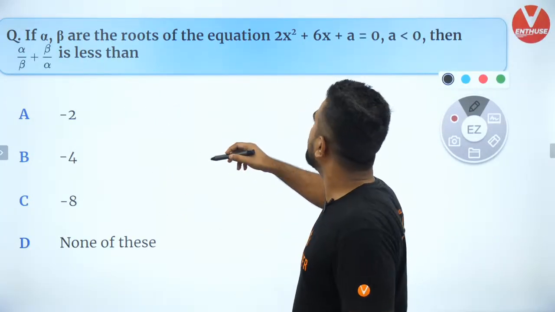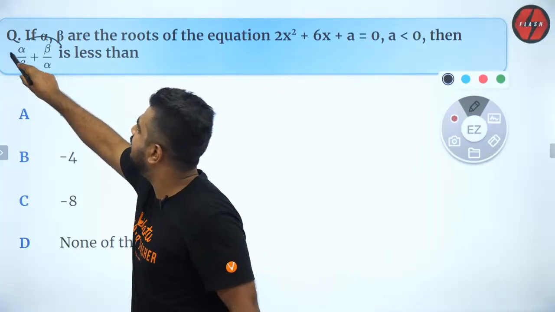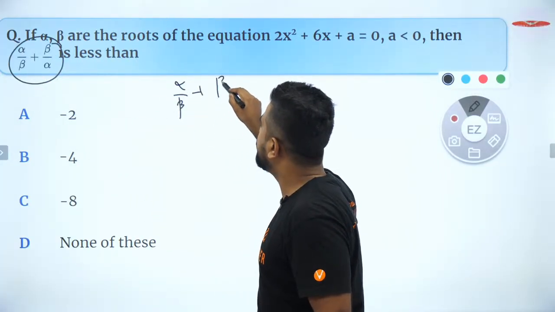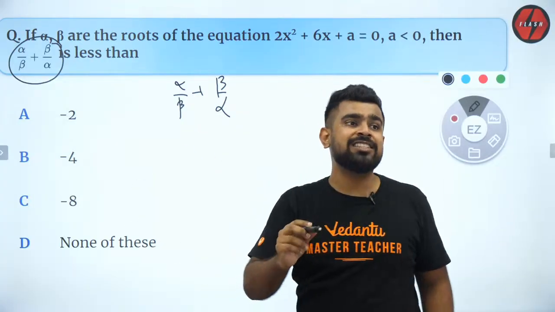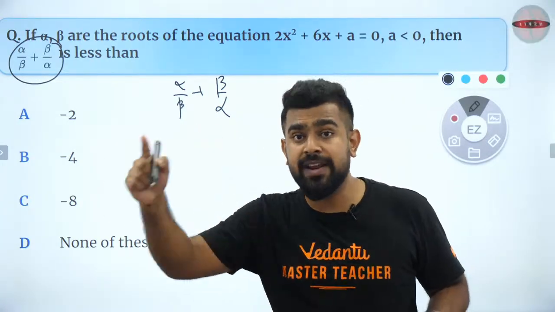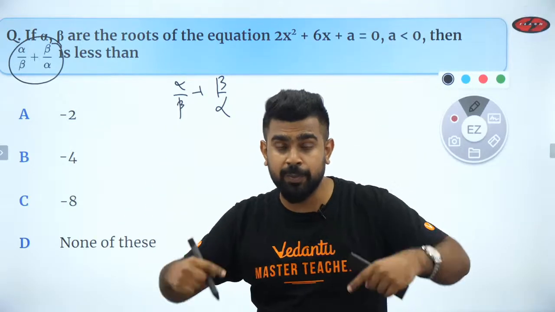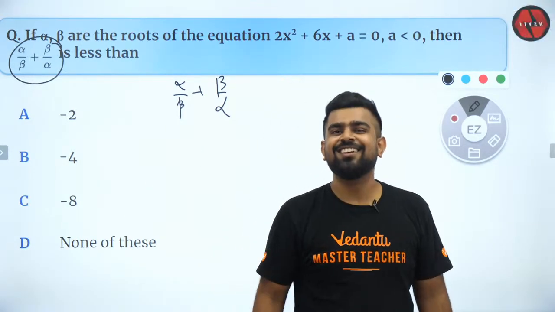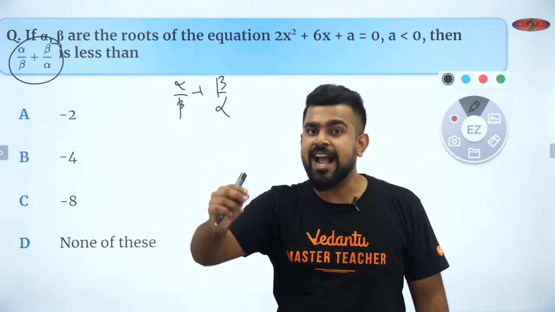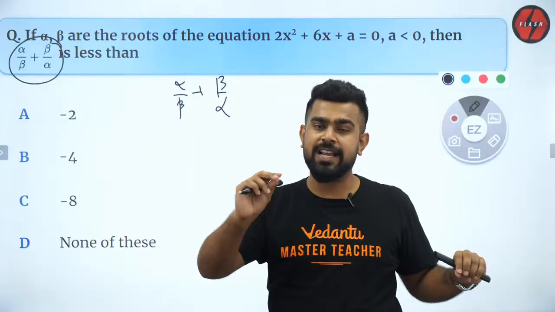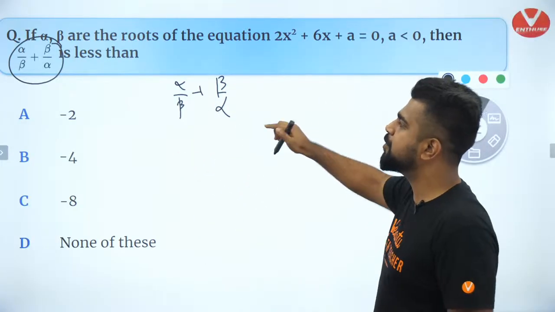What is the value that is asked? Alpha by beta plus beta by alpha. Guys, I want you to watch each and every step. If you miss out something, then you will fall away from the track and you will ask me to repeat, and then we'll catch up in Instagram. Okay. So if you want me to repeat, please catch up with me in Instagram. I will personally address all your doubts. That is my assurance. Okay. For now, I'm going to solve it here.